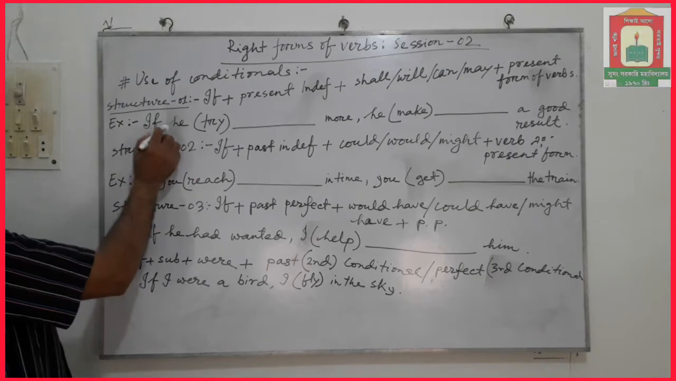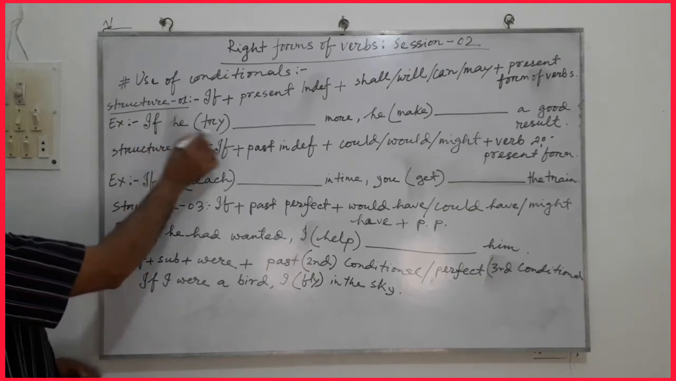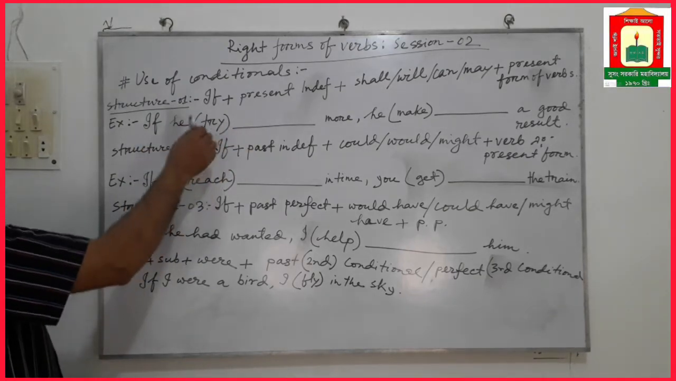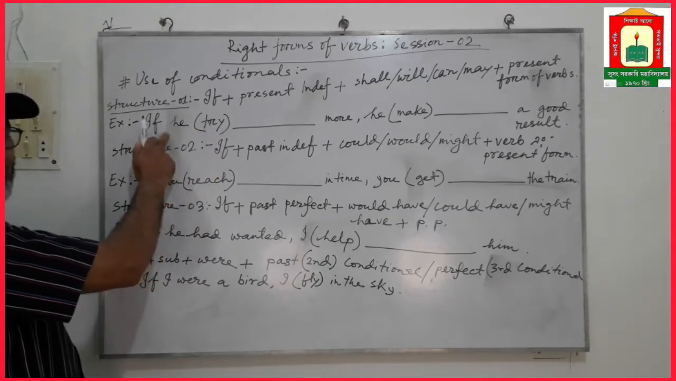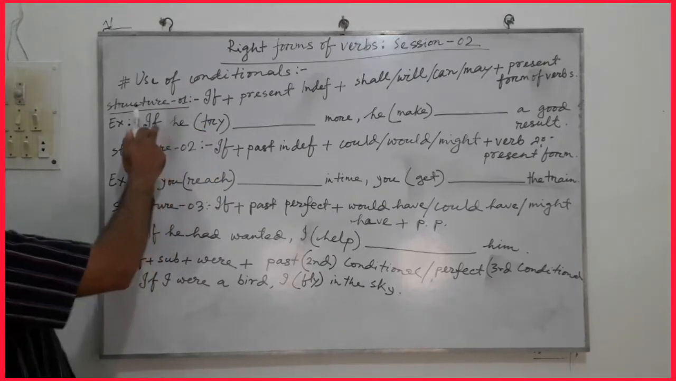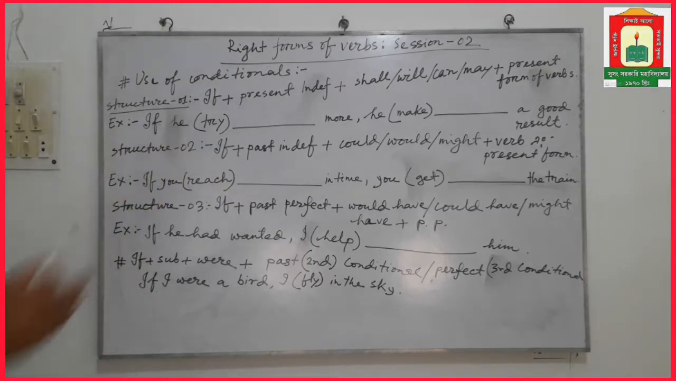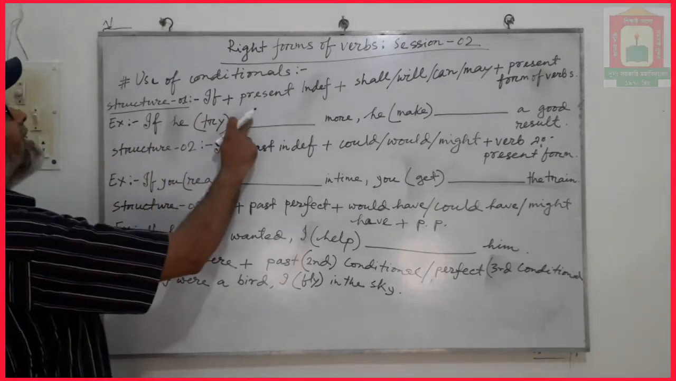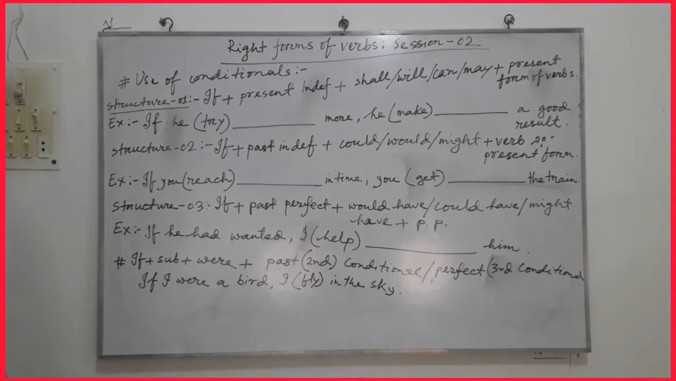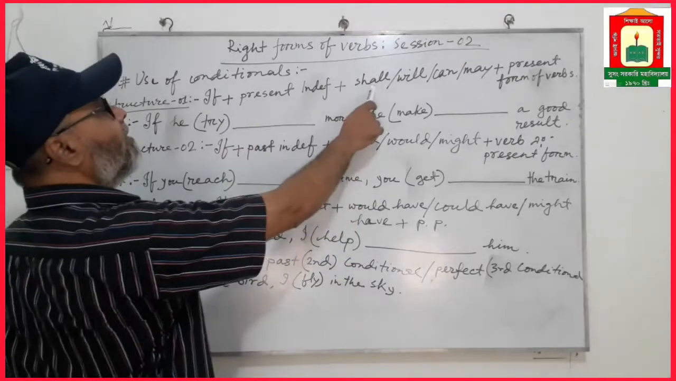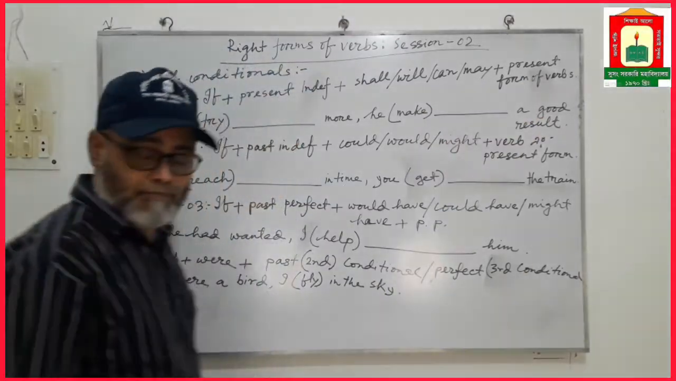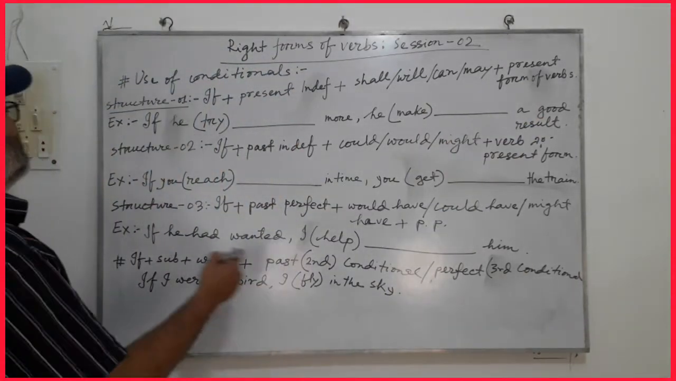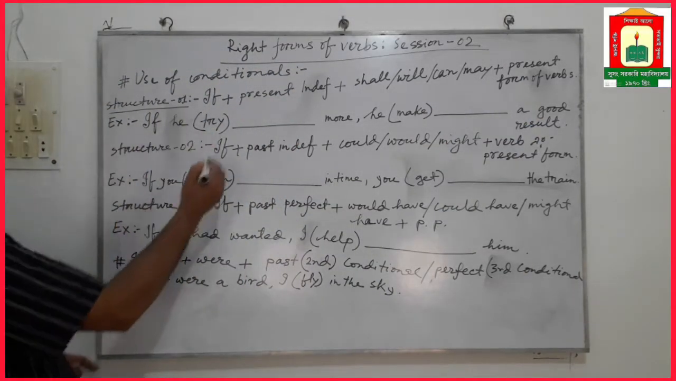If we use present indefinite in the first part, in this subordinate clause, that is the clause with if, then we have to use shall or will or can or may plus present form of verb. So now let us solve it.